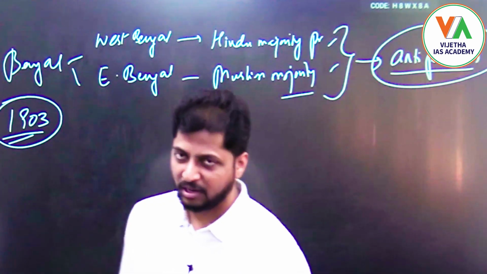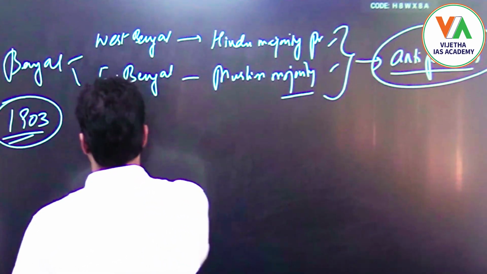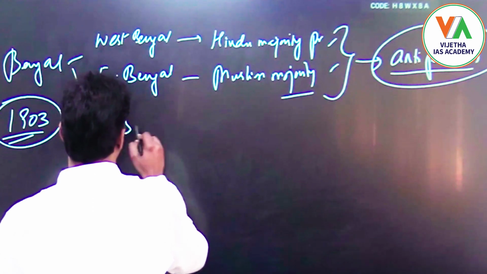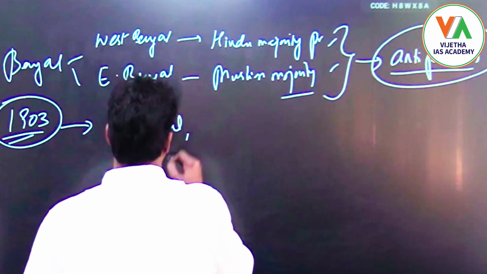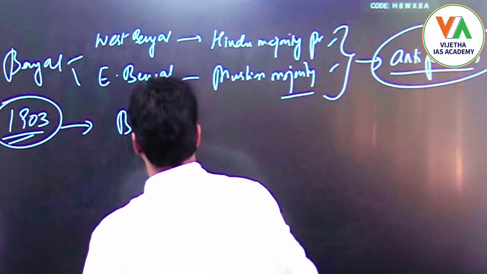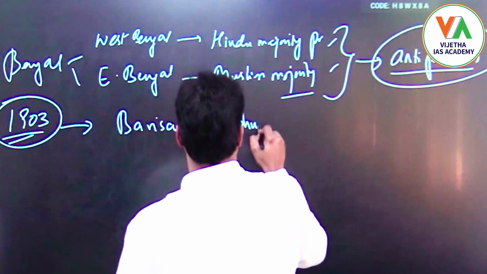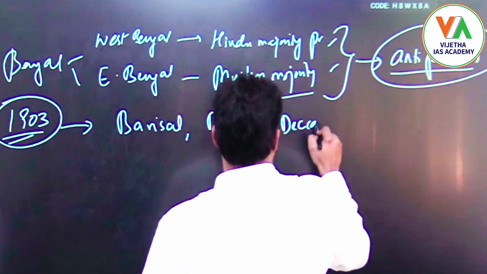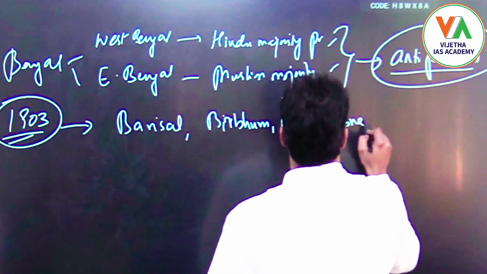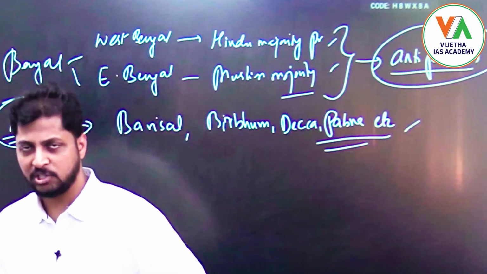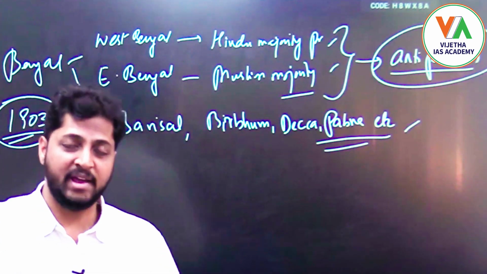Immediately huge protests erupted across the Bengal region. This movement initially started in the Calcutta region and gradually spread to Barisal, Birbhum, Dhaka, Pabna, etc. Right? These are the various centers where the anti-partition movement gradually spread.